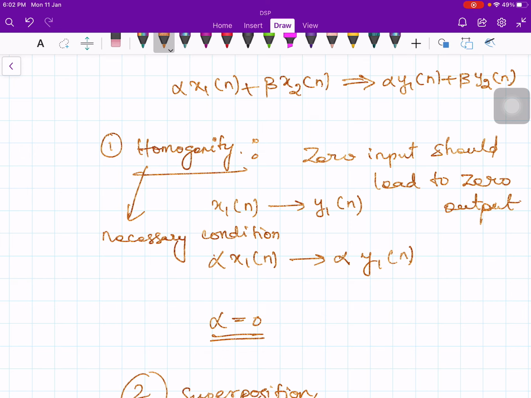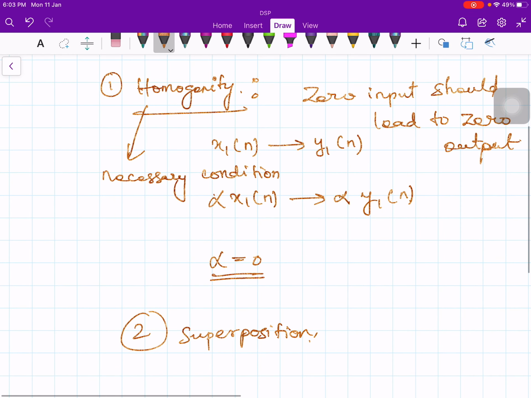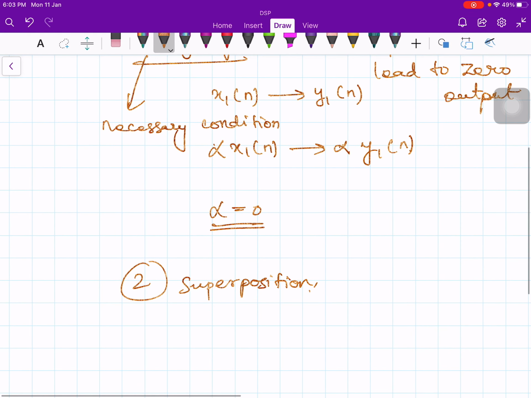So homogeneity and superposition are necessary and sufficient conditions for linearity, which means that if a system disobeys or violates one of these principles, it is non-linear. And a very simple test would be, first thing to do for a given system is, does zero input lead to zero output?